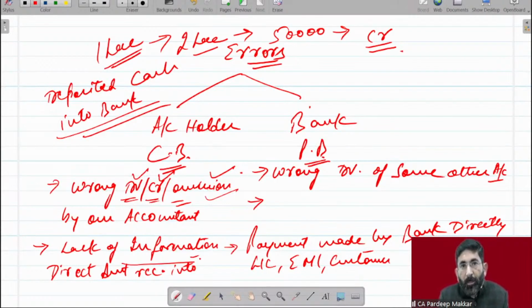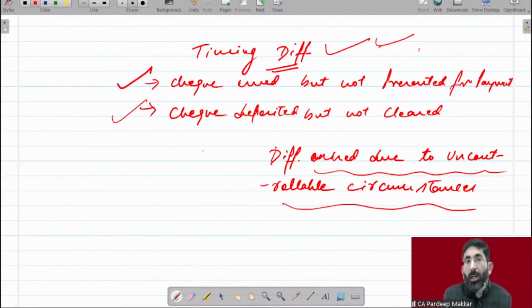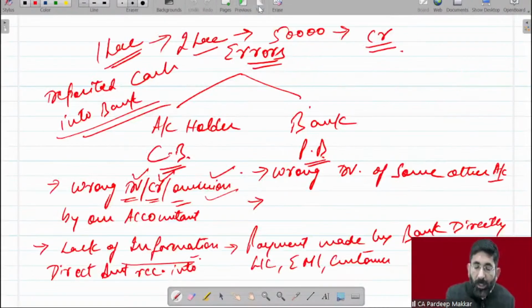This is not an error, but this will be covered under this error because we are bifurcating it into two parts. One is timing difference. Timing difference means those differences which arise due to uncontrollable circumstances. So this is not an uncontrollable circumstance, that amount has been received into my account. Now I come to know that the amount has been received. So if I come to know, I may enter it into my accounts. There's no problem. We need not keep it pending for the next period.